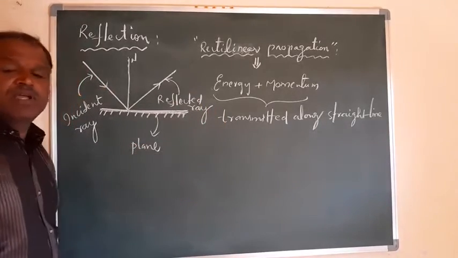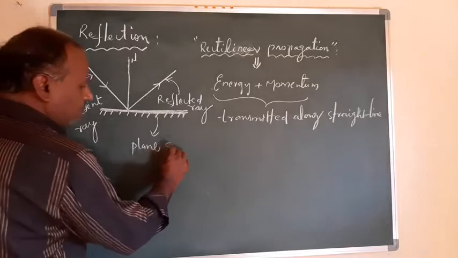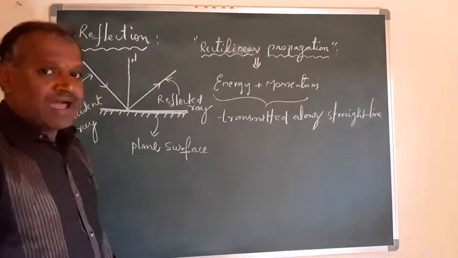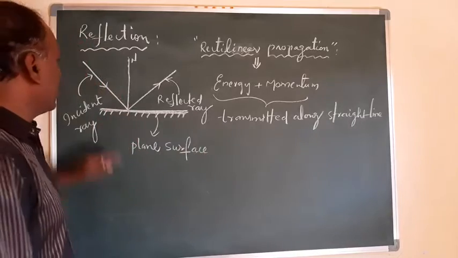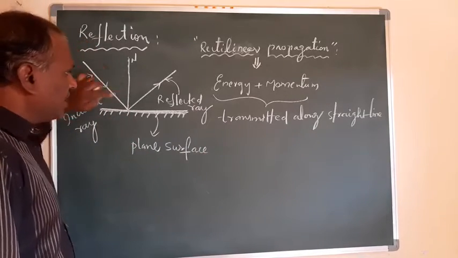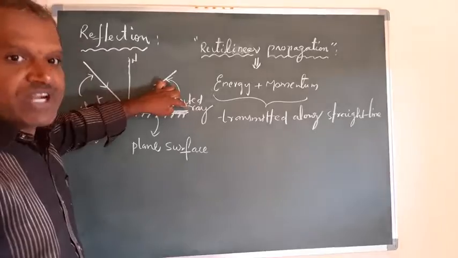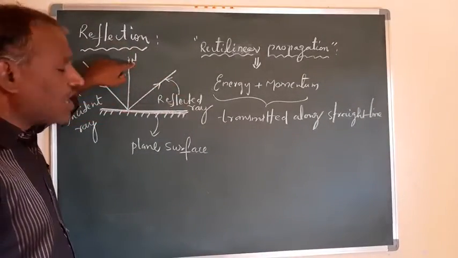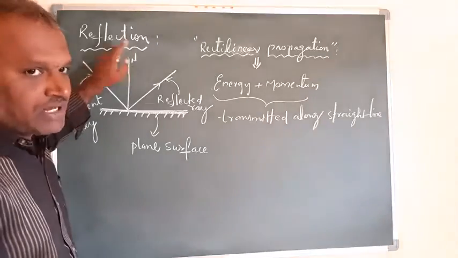where the light can be reflected. You can take any surface, but just consider here M as a plane surface, right? So now this ray is called the incident ray, this ray is called the reflected ray, and the perpendicular drawn to the surface is called the normal, which I am representing as a capital N, right?